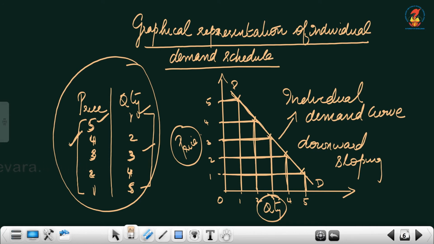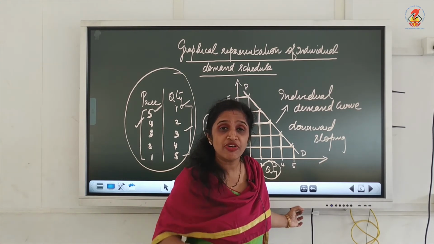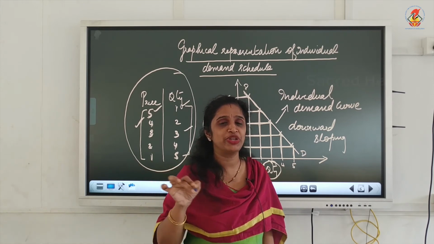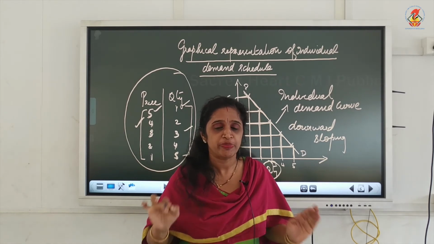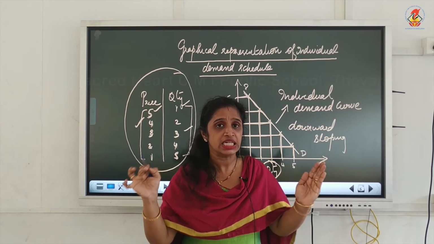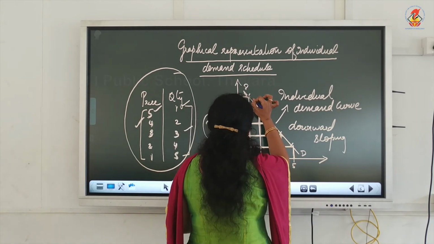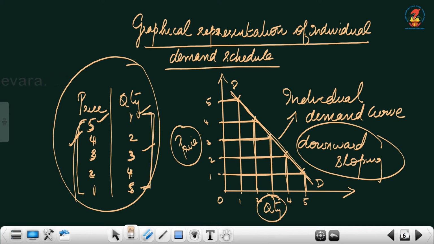Why is it downward sloping? Because price has decreased, quantity has increased. One is falling and the other one is increasing. So normally when there is inverse relationship between two factors, obviously your curve will be downward sloping. Keep that point always in your mind. When two factors are inversely related, the curve that you are drawing will be downward sloping. So this is the individual demand curve. DD is the individual demand curve. It is downward sloping because price is decreasing, quantity is increased.